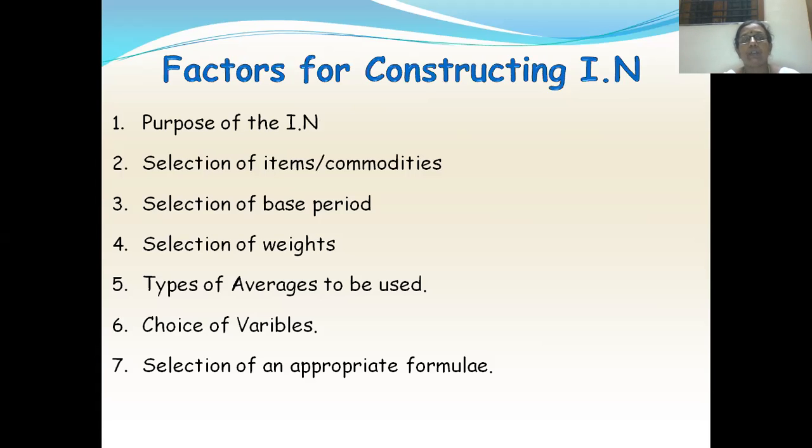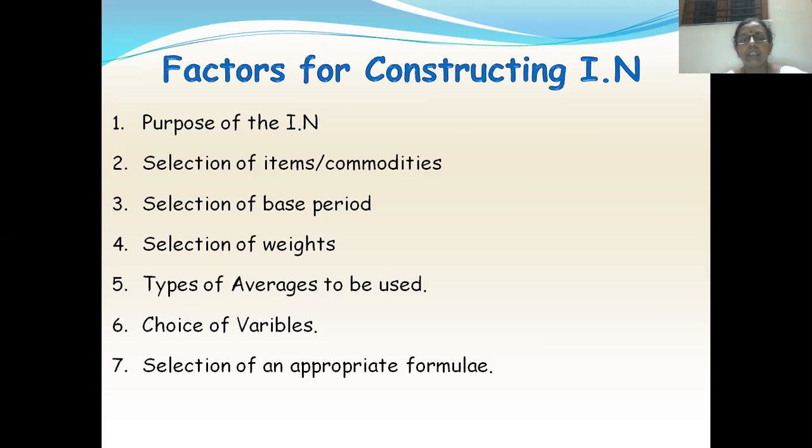Then you have the selection of items or commodities. That means based on the objective of the index number, you should select the commodities as per the objective. For example, I want to study the index of the cost of living of low income group people in a certain area.